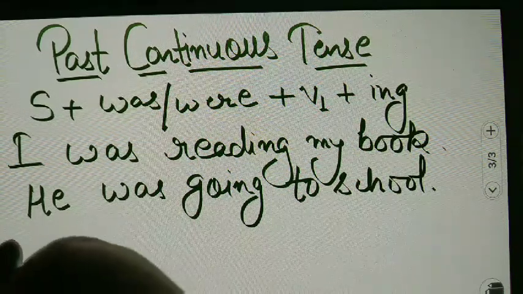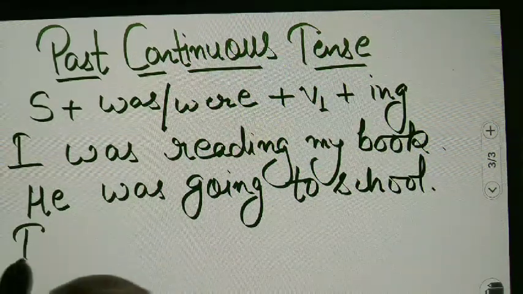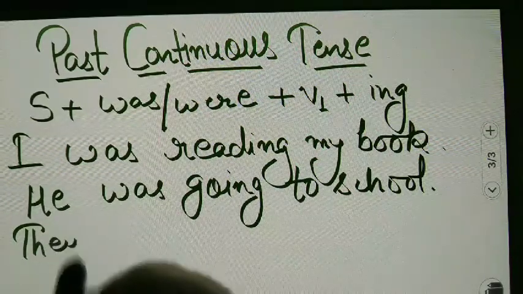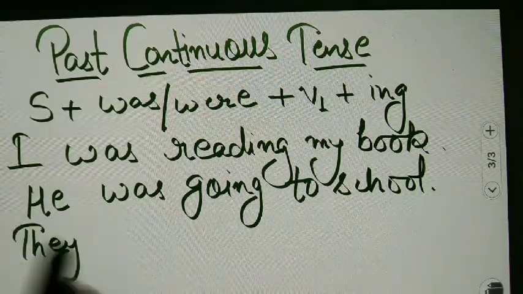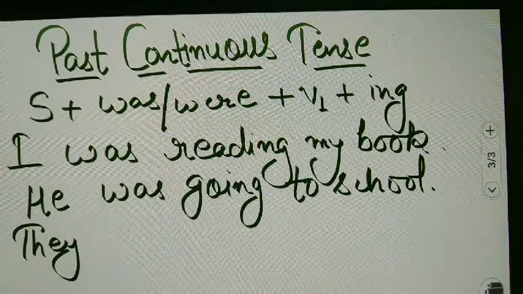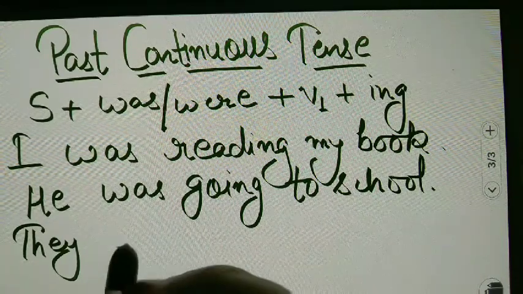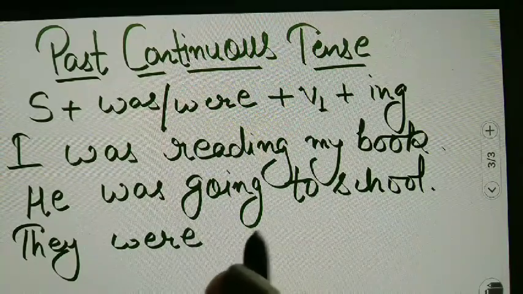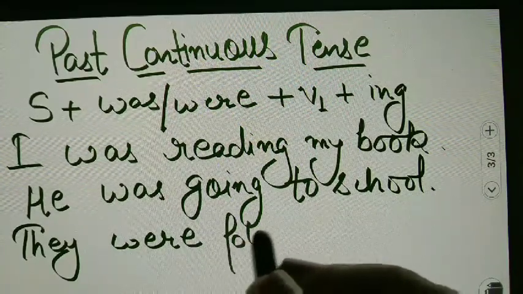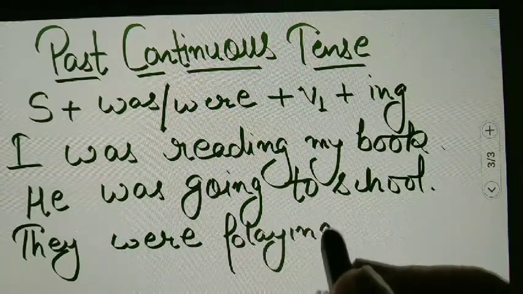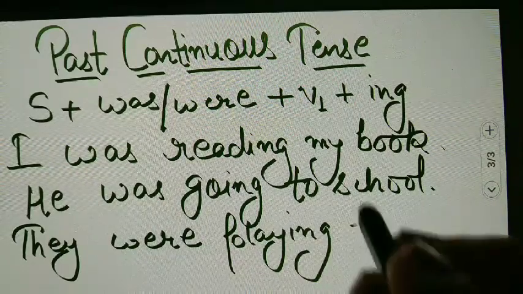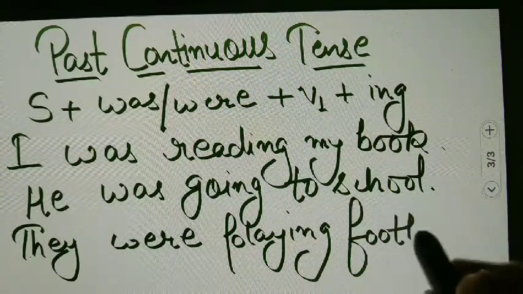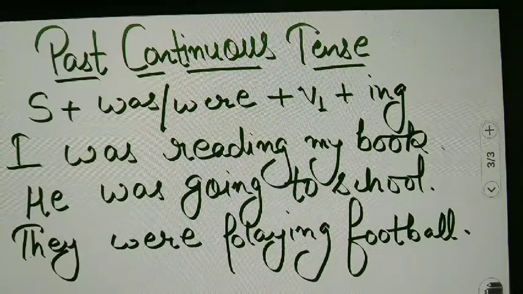When we find a plural subject or you, like they. If the subject is plural, we will use were. They were playing football.